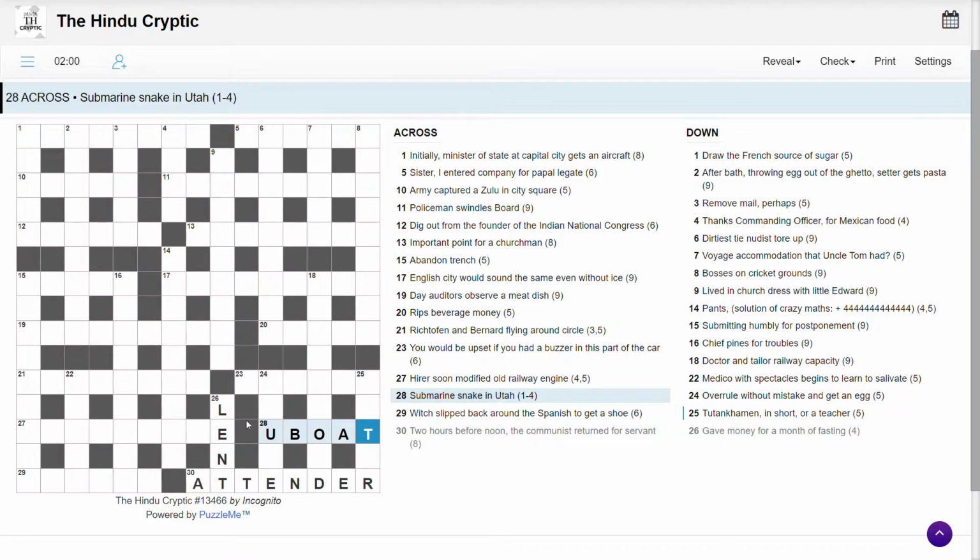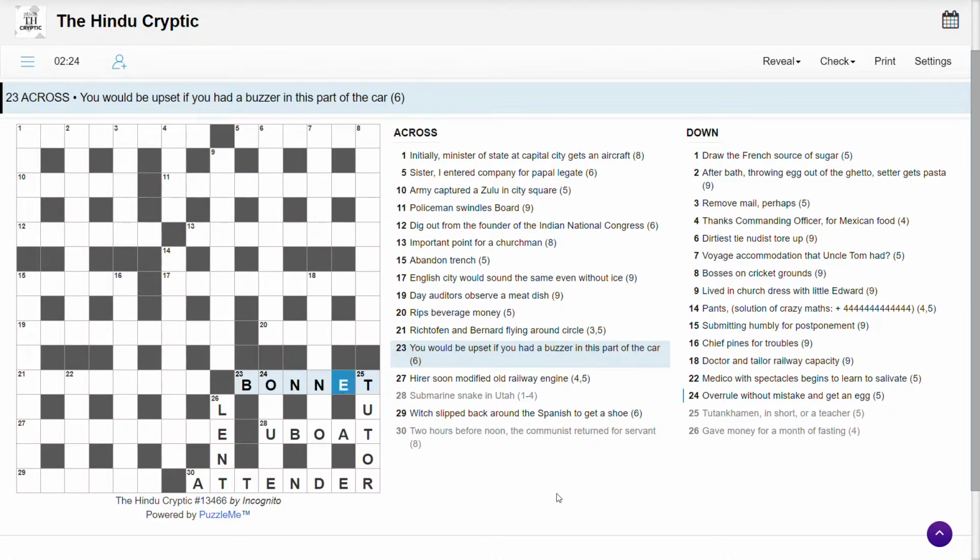So UT is the state abbreviation for Utah in America, and a boa is a snake. Tutankhamun is short. Tut, King Tut. Or a teacher, tutor. You would be upset if you had a buzzer in this part of the car. Oh, I see. Very clever.